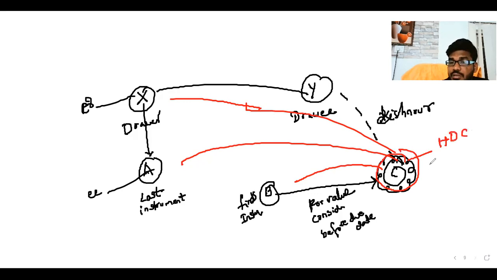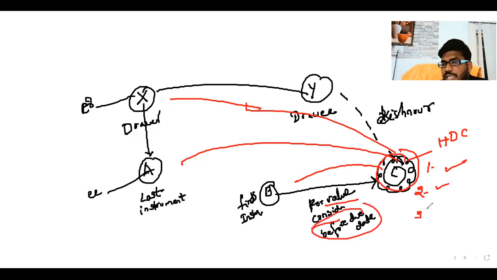First condition: he obtained the instrument for value, for consideration. Yes, sir. Second condition: before the date of maturity. Yes, sir. Third condition: does C know that B is a finder of the instrument, or that B found the instrument on the road, or that B stole the instrument?